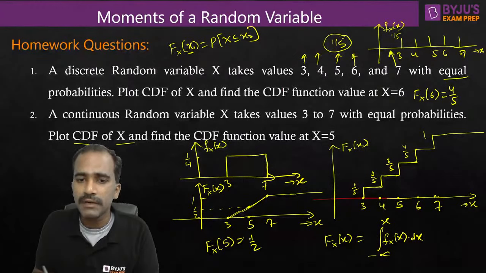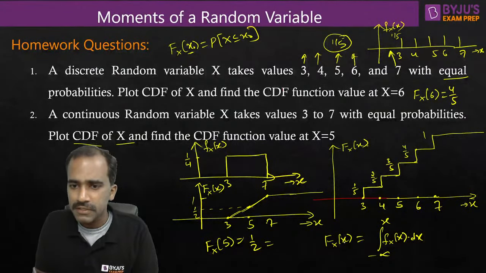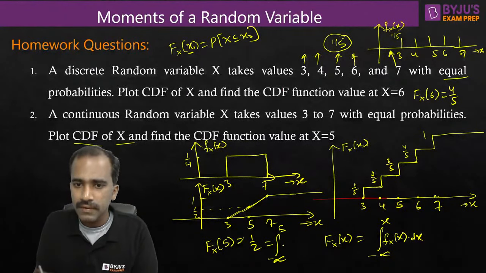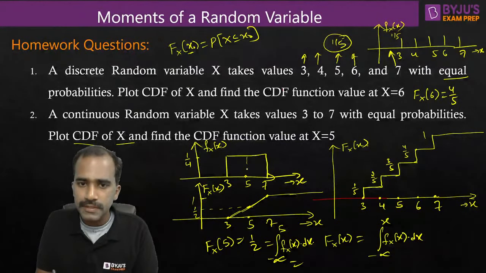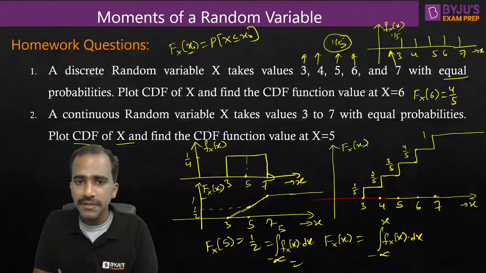But how about if you know PDF? If you know PDF, the meaning of this is, see this one, Fx of 5 means from minus infinity to 5, you have to integrate the PDF function. Which means they're asking us to find the area from minus infinity to 5. From minus infinity to 3, there is no area. So effectively, they're asking us to find the area from 3 to 5.